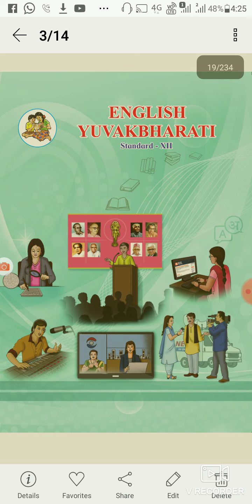We are going to learn the index content of the book first, because if you know the index of the book, then you will fix your target for the HSC exam, for the board exam.